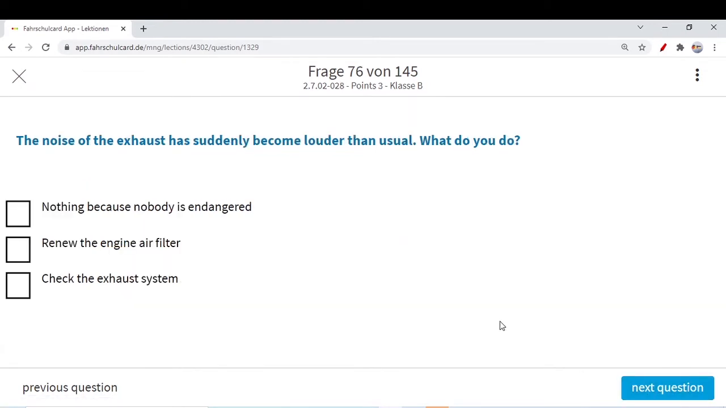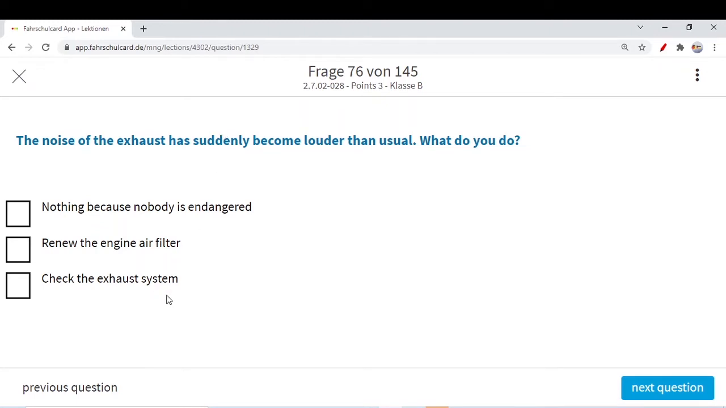The noise of the exhaust system suddenly becomes louder than usual. What do you do? Nothing, because nobody is in danger? No, the environment is in danger. Sometimes you may not even be able to hear traffic signals or warning signals from others if there is a lot of noise. It's not about endangering somebody else, but you are for sure endangering the environment, because a louder exhaust means more noise pollution.